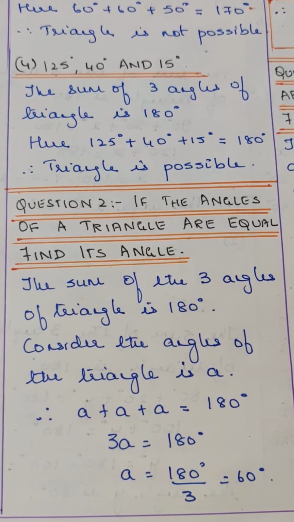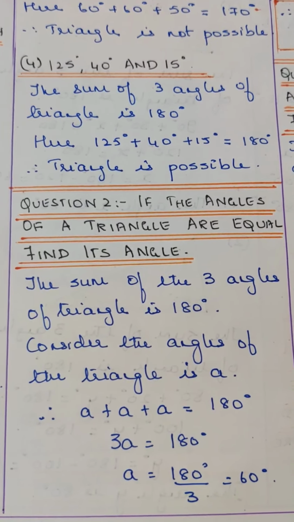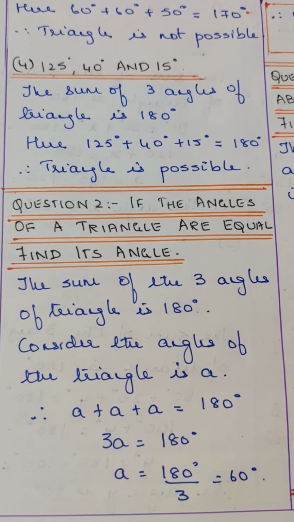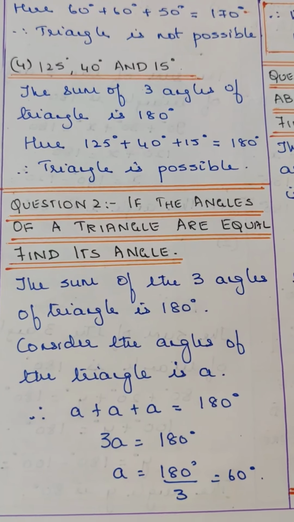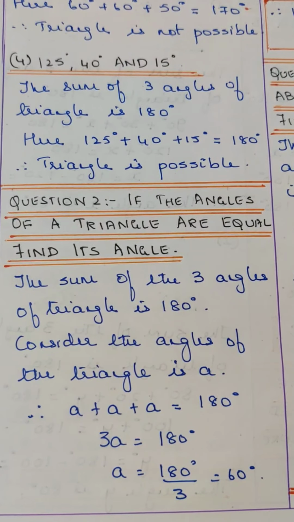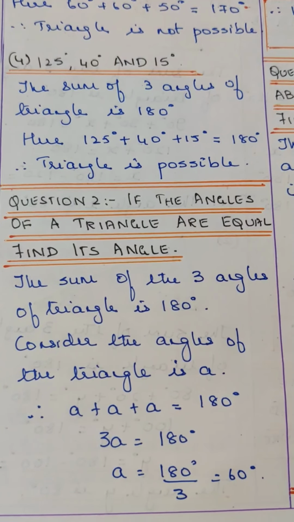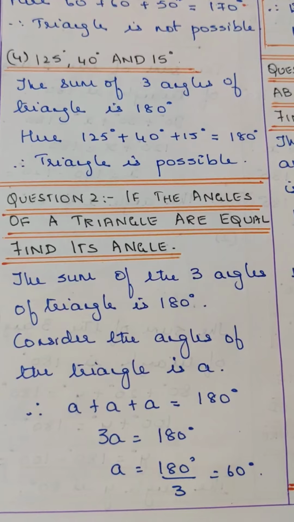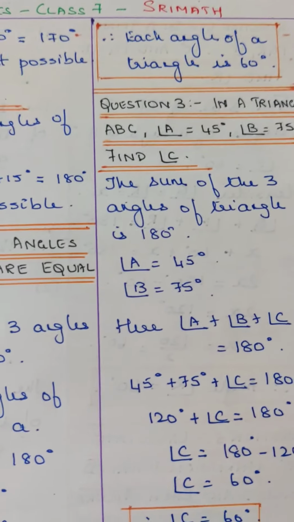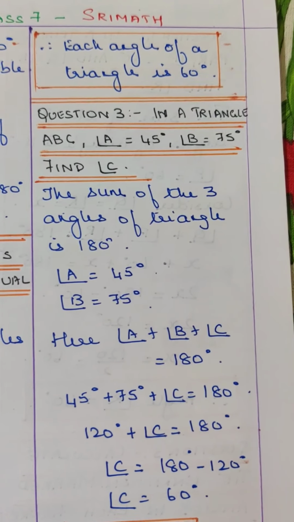Question 2. If the angles of a triangle are equal, find its angle. The sum of the three angles of a triangle is 180 degrees. Consider the angles of a triangle as A. Therefore A plus A plus A is equal to 180 degrees. That's 3A is equal to 180 degrees. A is equal to 180 degrees by 3, that is equal to 60 degrees. Therefore each angle of a triangle is 60 degrees.